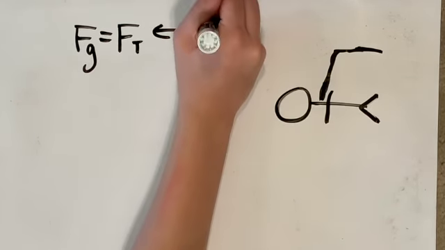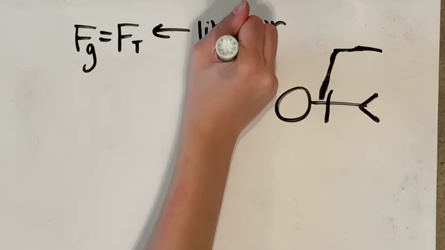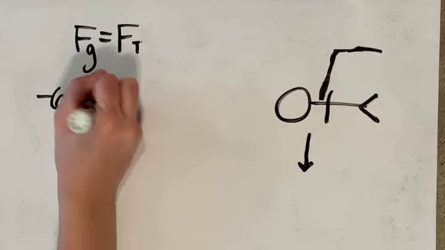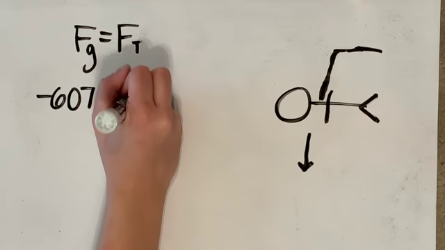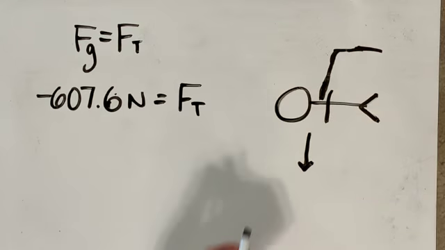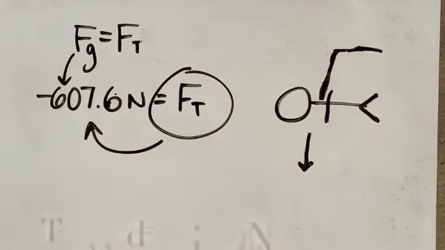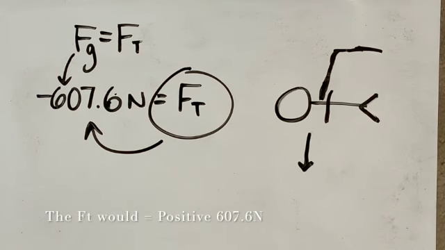We can then take our gravitational force and set it equal to the force of tension. So this is how our stunt actor prevents falling. The force of tension is equal to the gravitational force. Our gravitational force is negative 607.6 newtons, so our tension force must be the same. Since they are not moving, this means that the forces are equal, but with opposite signs.